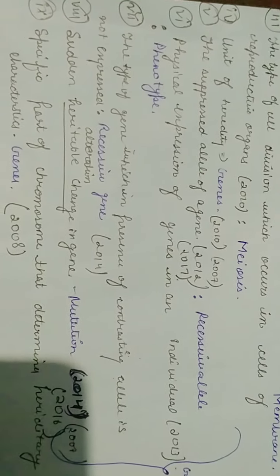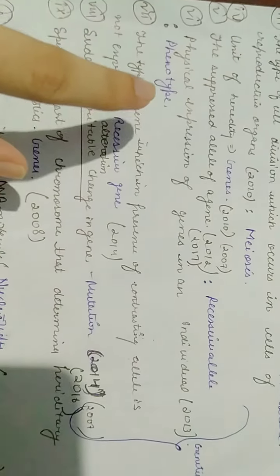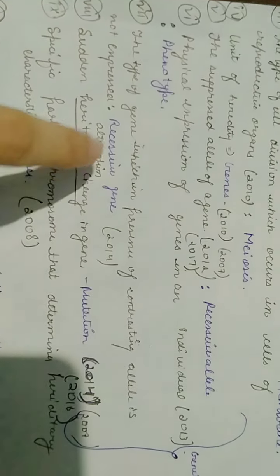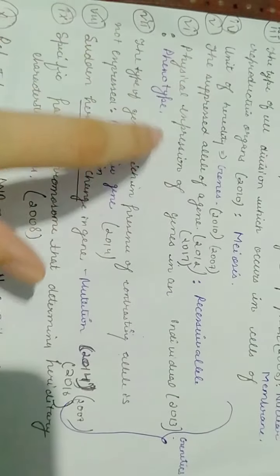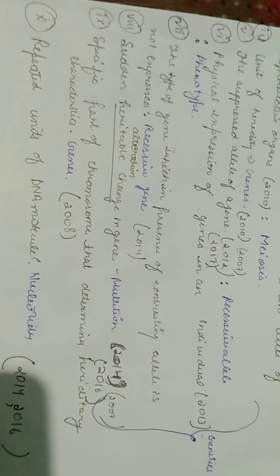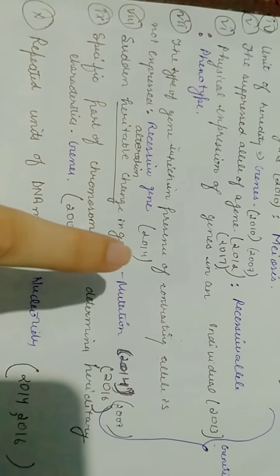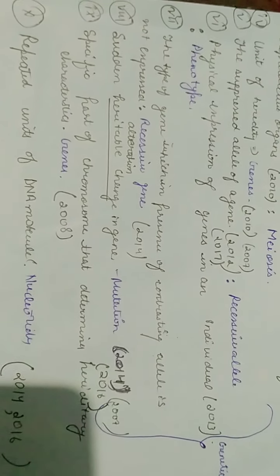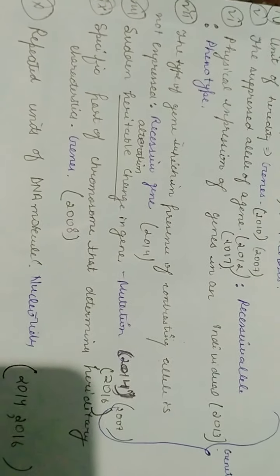Sixth question, we move on to it. Physical expression of genes in an individual, it is called phenotype. And the genetic constitution of genes, it is called genotype. So you can see the question as phenotype in 2013. Maybe a question comes that genetic constitution of an individual, then you need to remember genotype. Some kind of a reverse study. The type of gene which in presence of contrasting allele is not expressed. It means that the allele which remains suppressed. So it is recessive gene, and it has been asked in 2014 again.